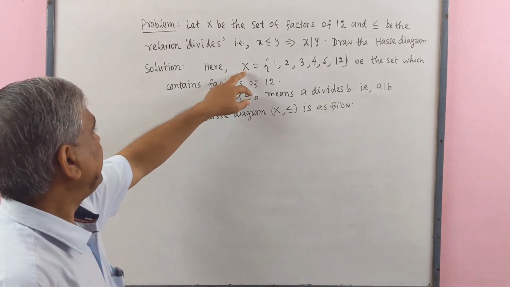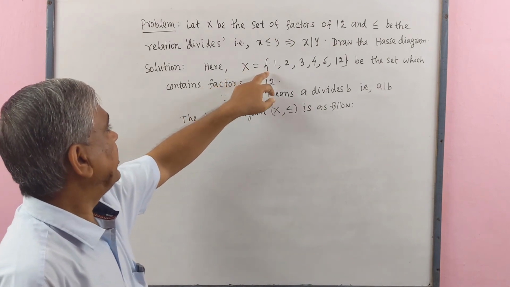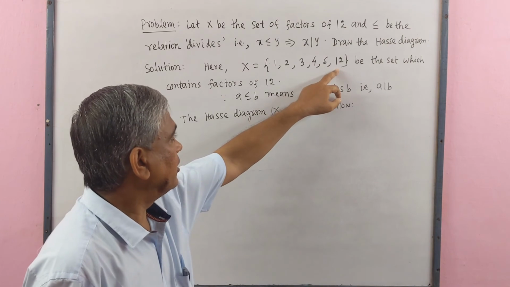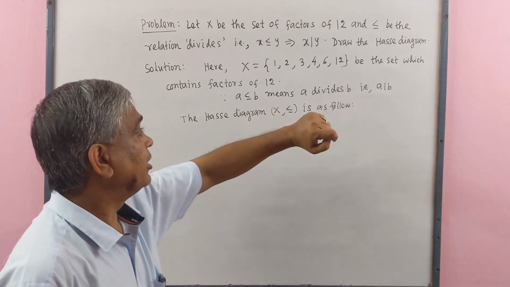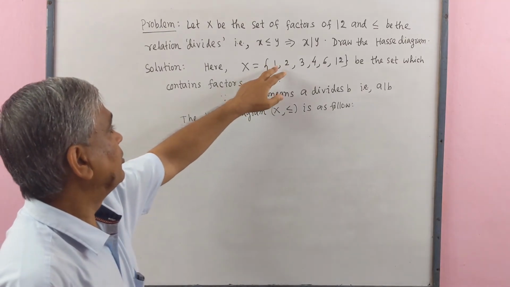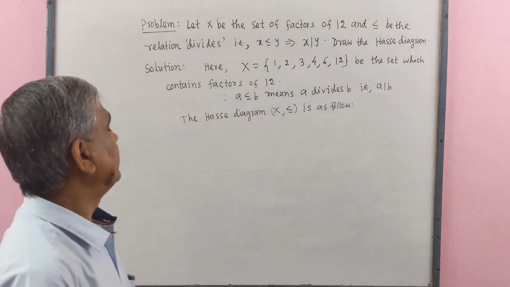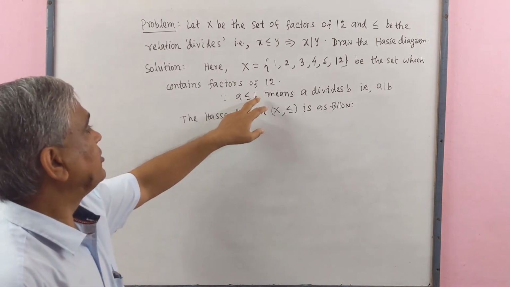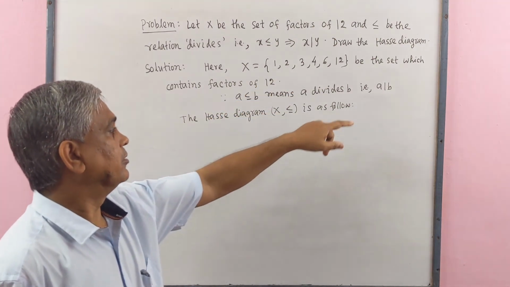Here let capital X equal the set containing 1, 2, 3, 4, 6 and 12, the set which contains the factors of 12. All are factors of 12. The relation a is related to b means a divides b.